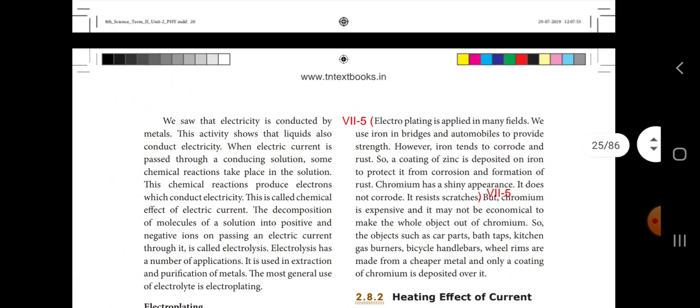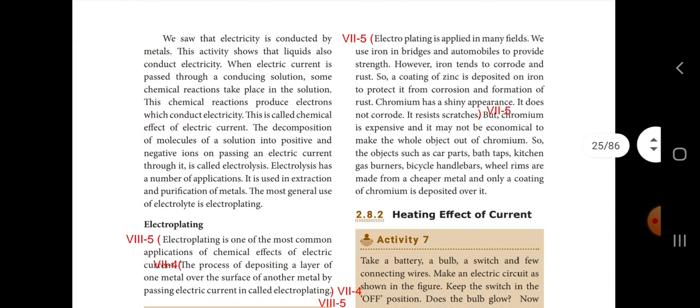Then next we move on to the applications of electroplating. Electroplating is applied in many fields. So we use iron in bridges and automobiles to provide strength.